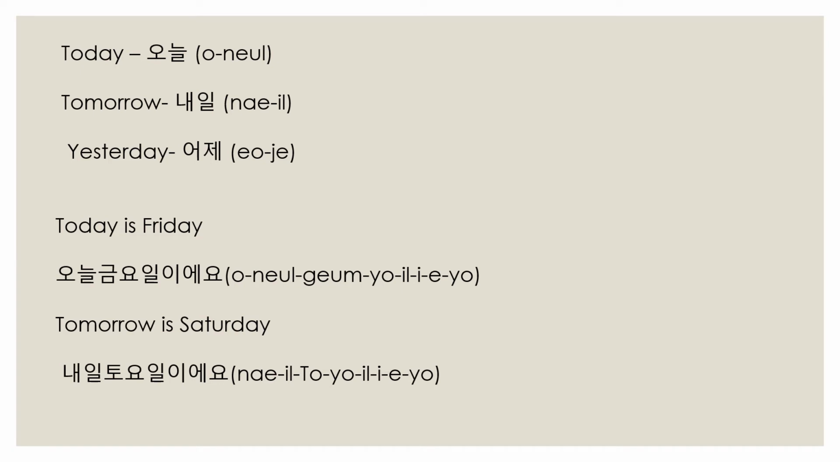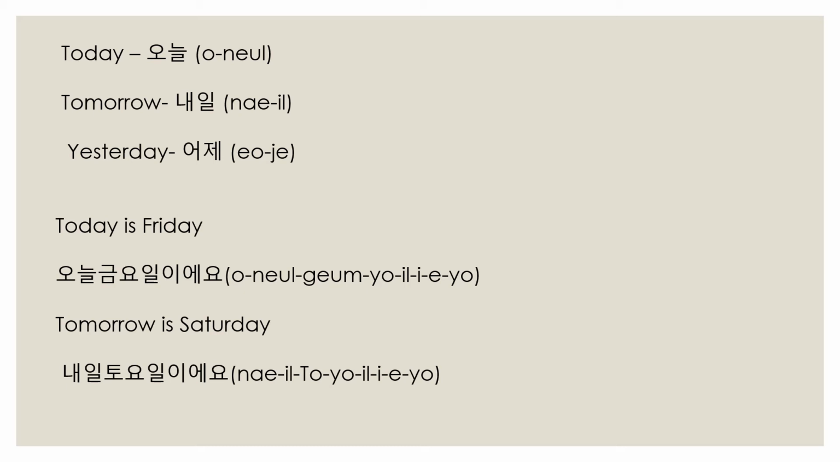We know the sentence structure in Korean: subject plus object plus verb. The verb should come at the end of a sentence. Not only this, in any sentence, the verb should come at the end only. So, today is Friday. Here the helping verb is, and it should come at the end of the sentence.